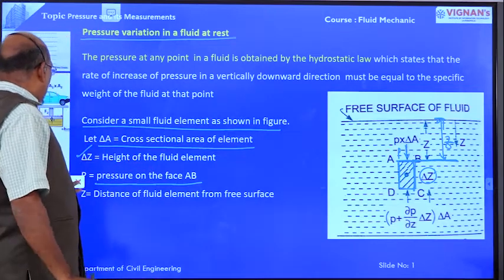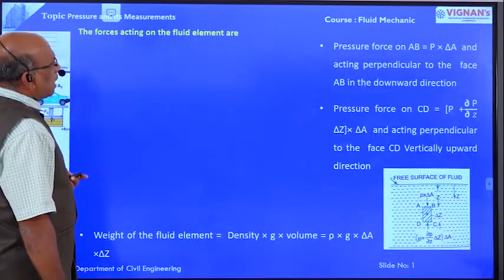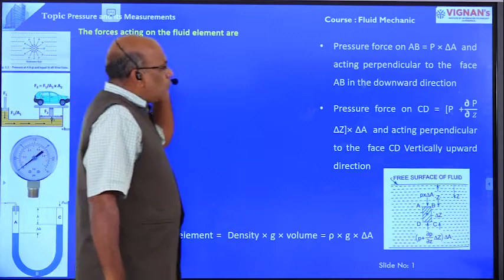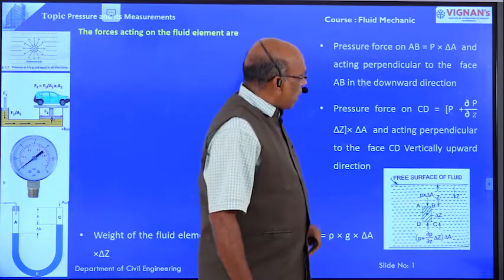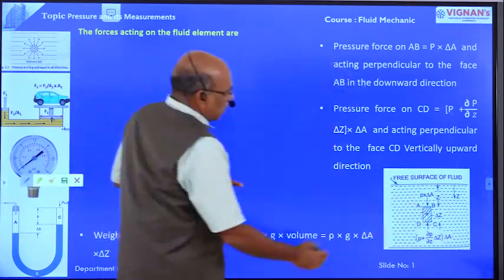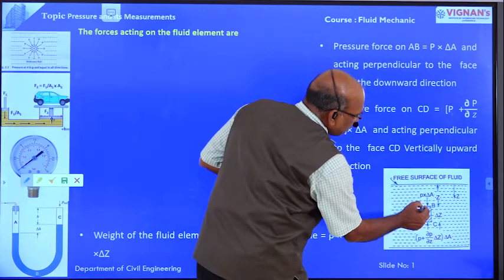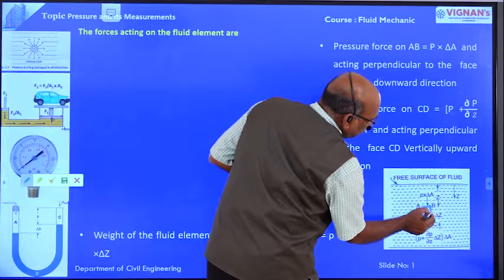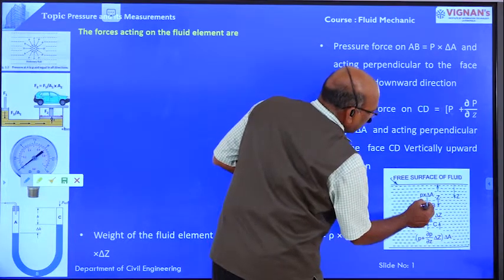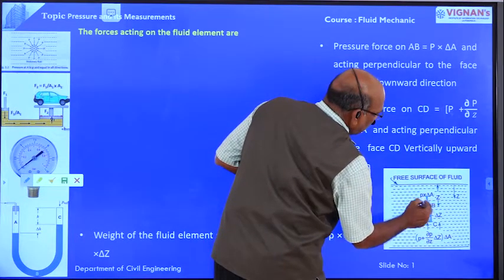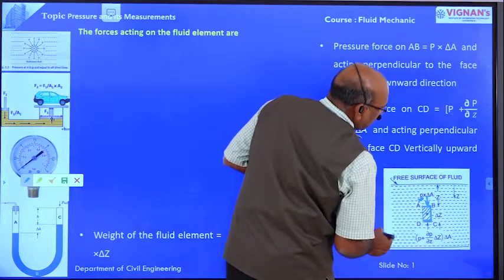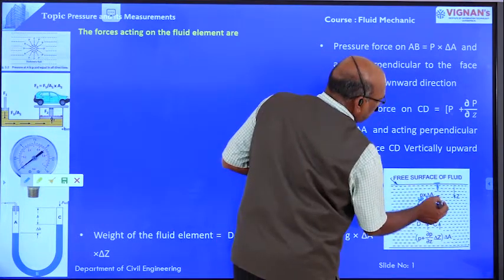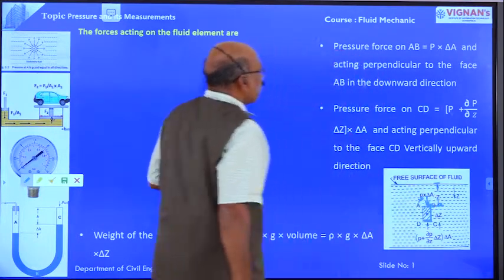Now we are going to derive the hydrostatic law. This is the fluid element. This is the top of the fluid element, face AB, and this is the bottom of the fluid element, face DC. The depth of the fluid element is dz. The pressure acting on face AB is small p. The distance from the top of the element to the free surface is z.